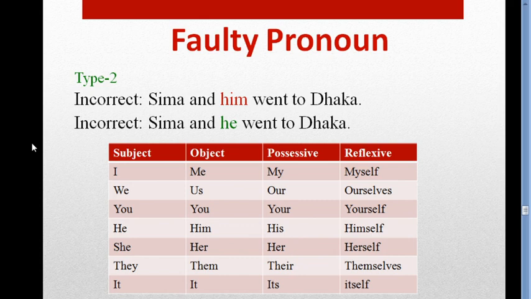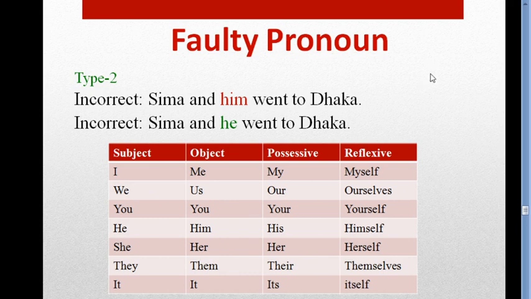Okay. So dear students, here is a box below. You have to notice it very carefully, and you have to remember it. Here are some pronouns. We use them frequently. These are I, we, you, he, she, they, it.